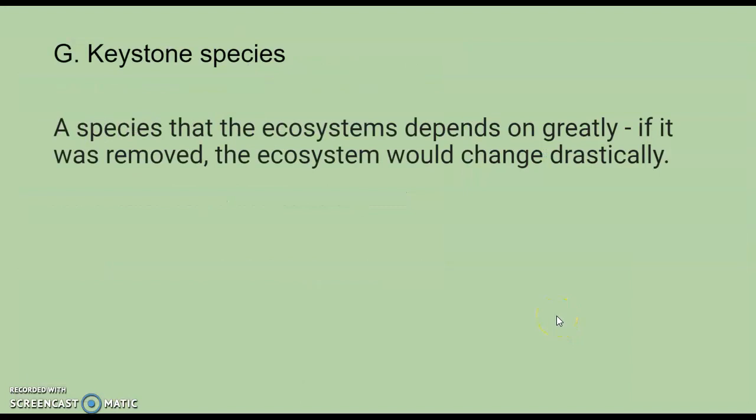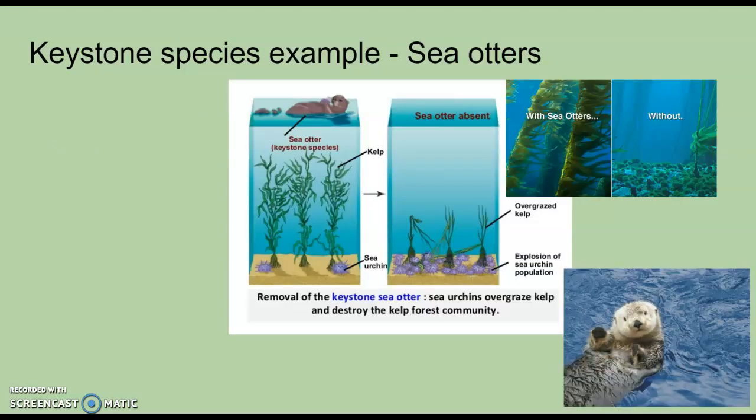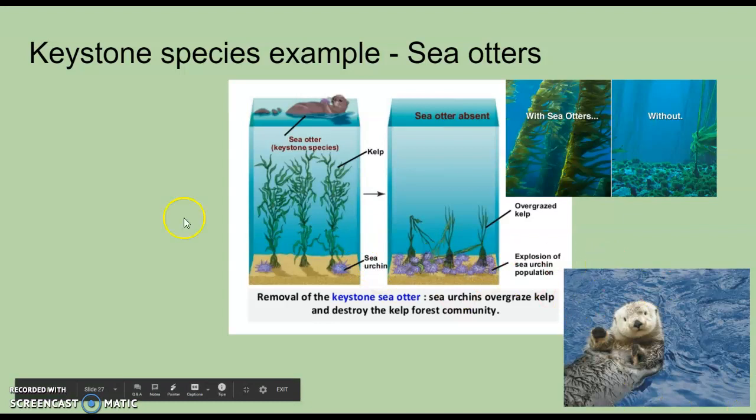A keystone species is a species that the ecosystem depends on greatly. And if this species was removed, the ecosystem would change drastically. Kind of like those autotrophs and those decomposers I just mentioned. But an example of a consumer that's a keystone species is sea otters. Aren't they cute? Sea otters, why are they so important?